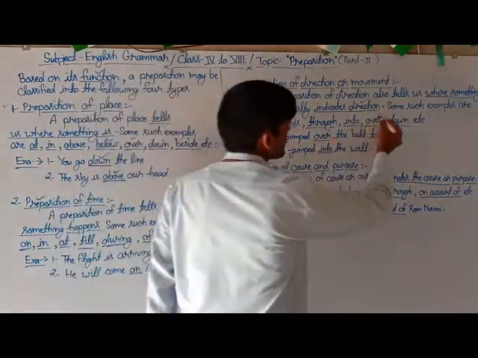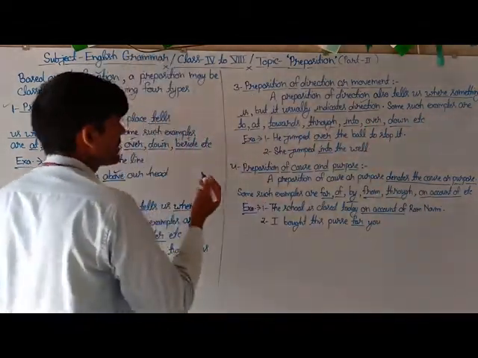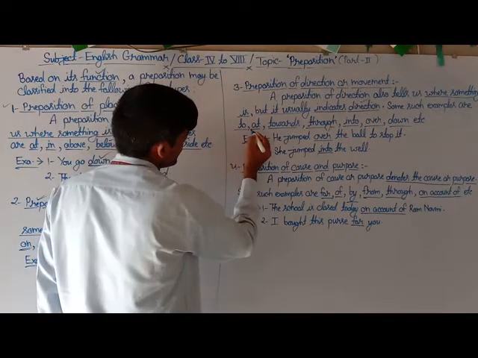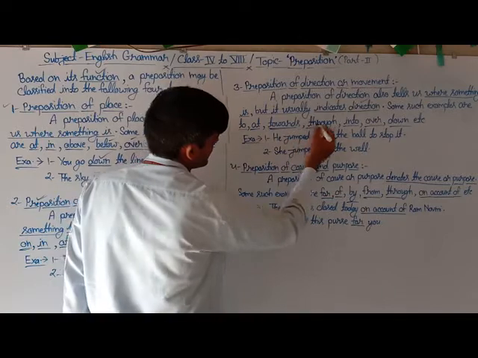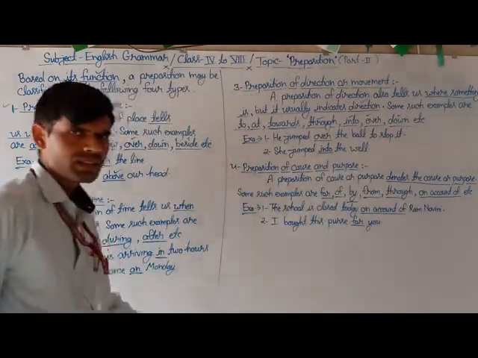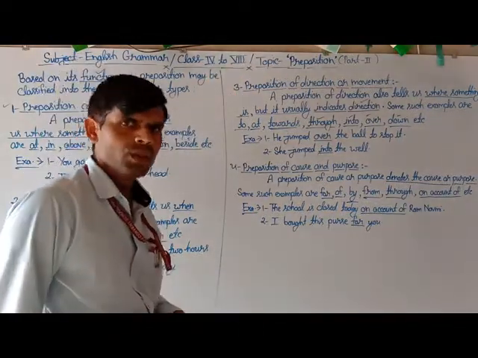Examples are to, at, towards, through, into, over, down. These are some kinds of prepositions of direction and movement.